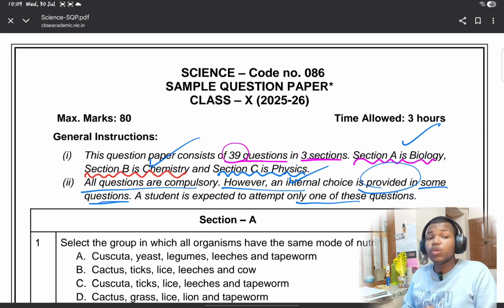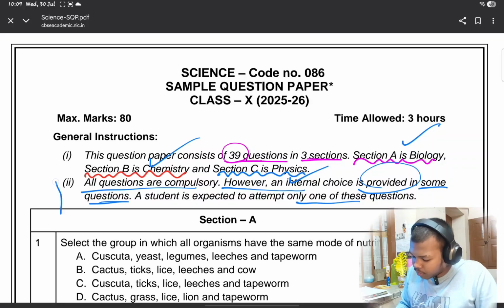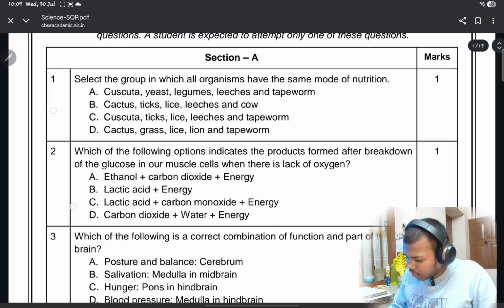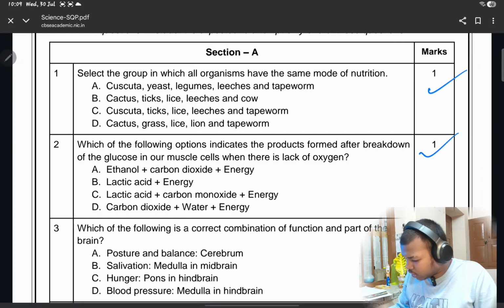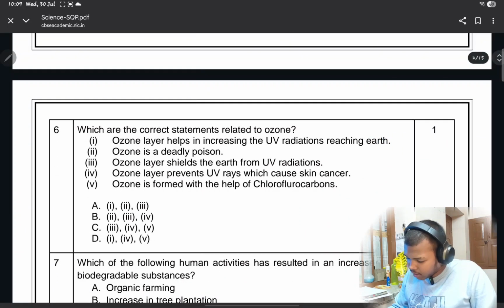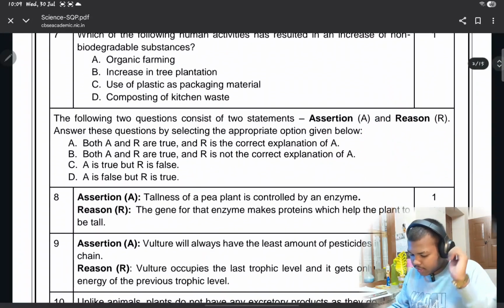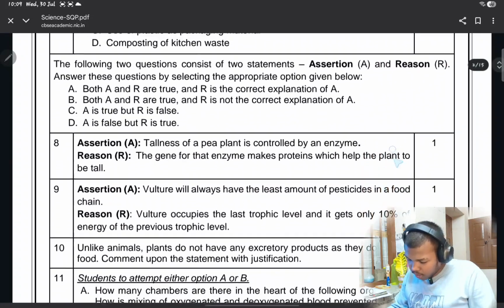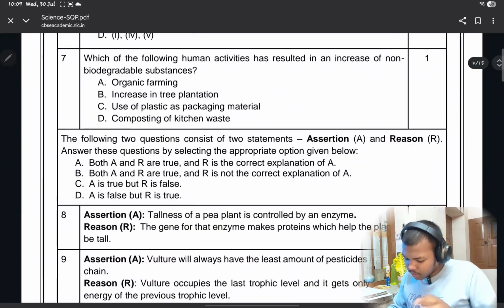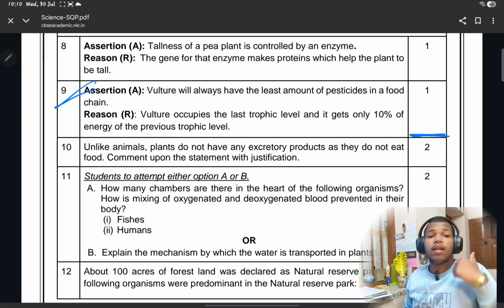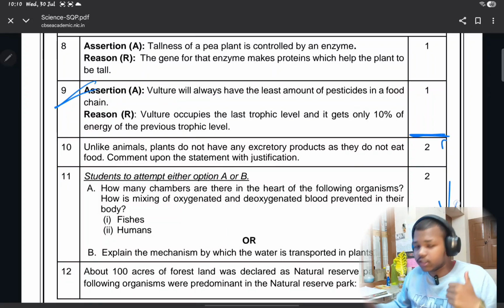ठीक है, so let us see how it is being divided. So now comes to the section A. Okay, in the section A, first 1 mark question, 1 mark question, 1 mark question. Okay, it's being given here, 1 mark, 1 mark. Then again it comes 1 mark, 1 mark, 1 mark. Yes, now there are 7 1 mark questions, then there are some assertion reasoning questions. Then you can see there are 2 mark questions starting from here. Okay, up to 9 number questions there are 1 mark questions, then the 2 mark questions are starting.